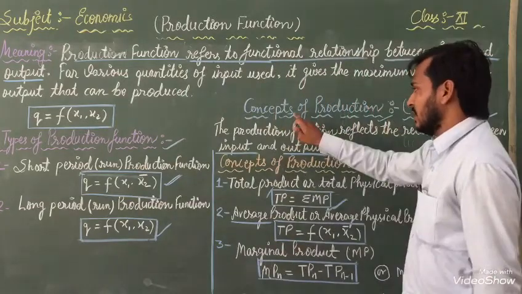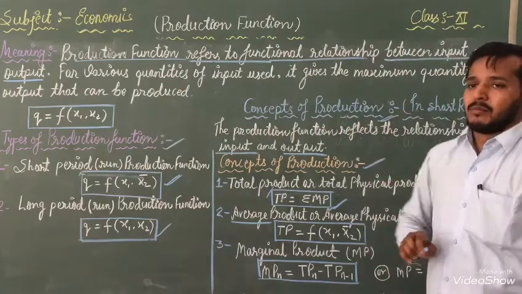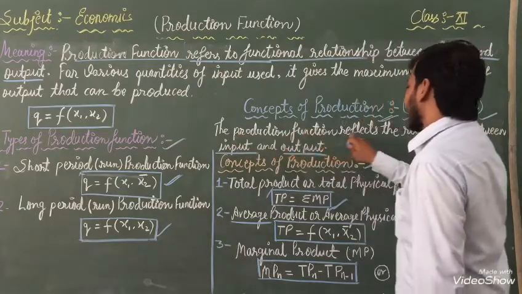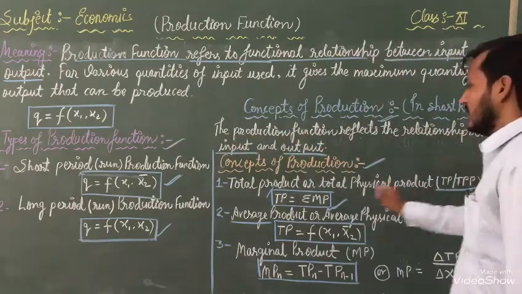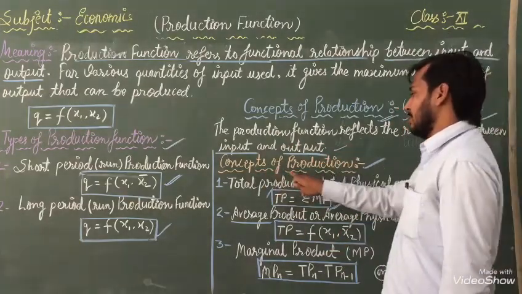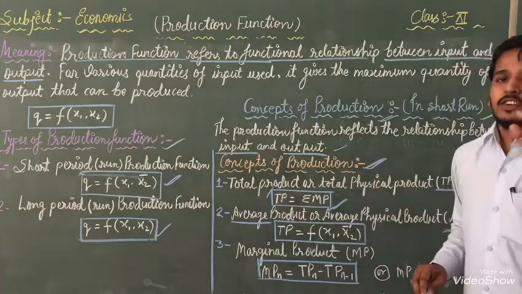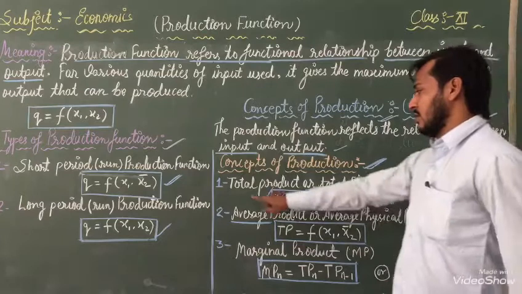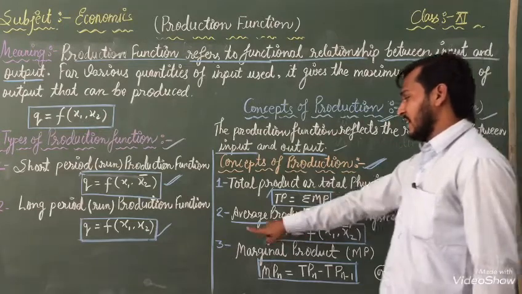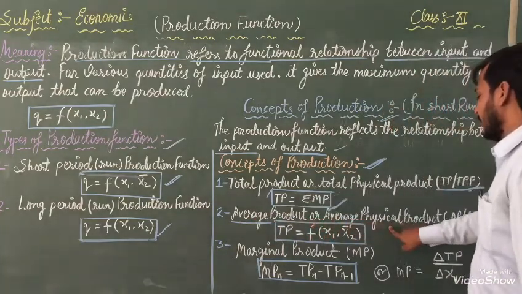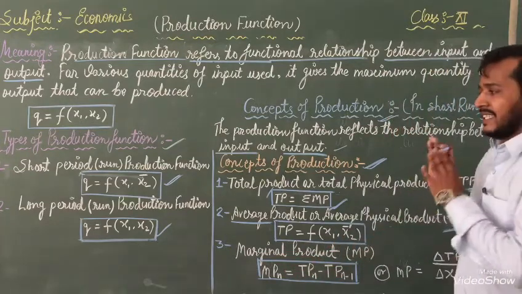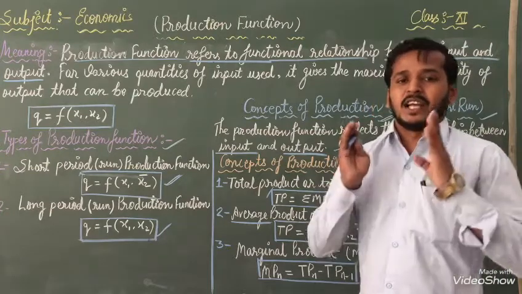After that, next, the concept of production we have also completed. The production function reflects the relation between input and output. We have got it. After that, we learned the concept of production. There are three concepts of production here. First, total product or total physical product. Second, average product or average physical product. Third, marginal product. So these are the topics I have completed with the help of this lecture.